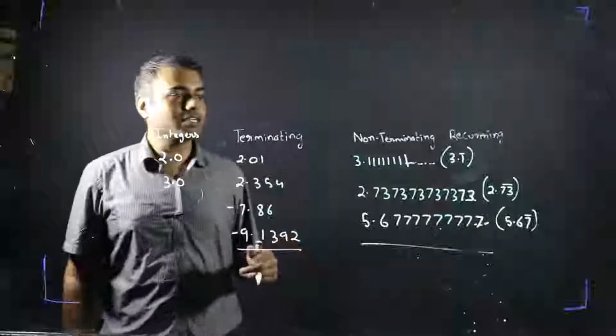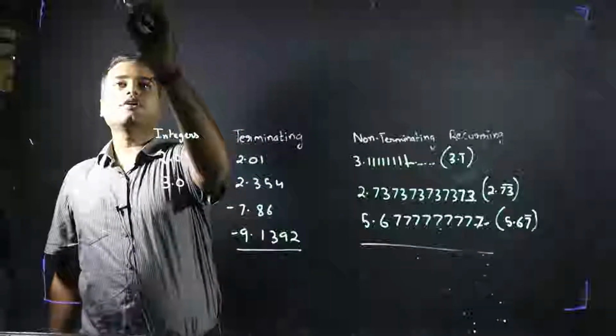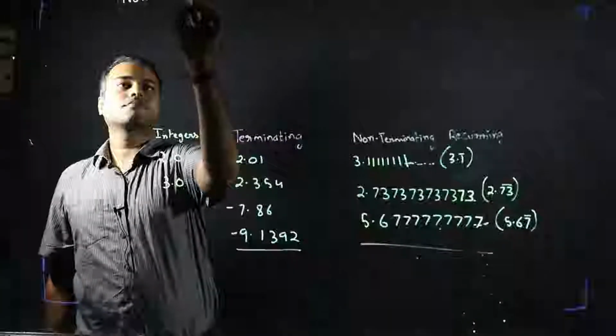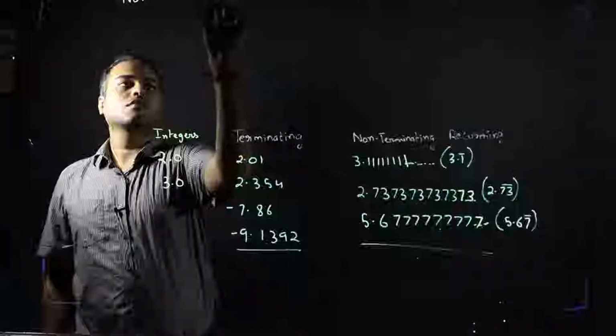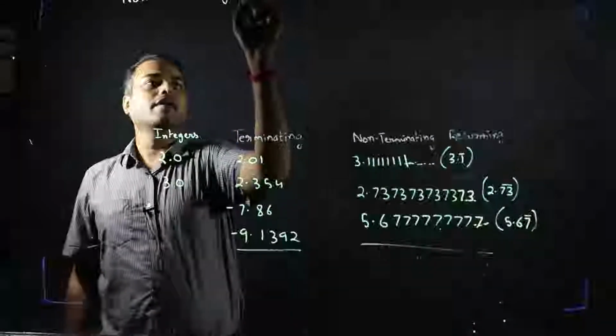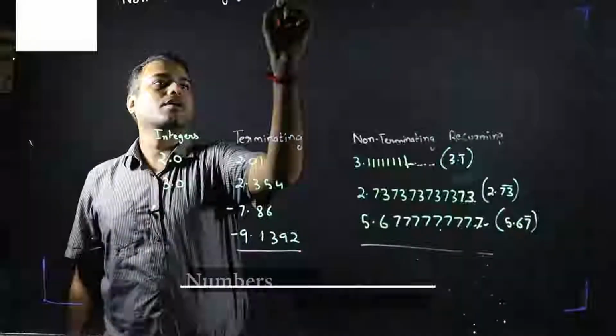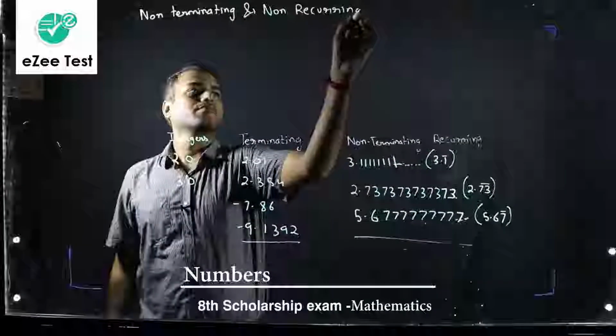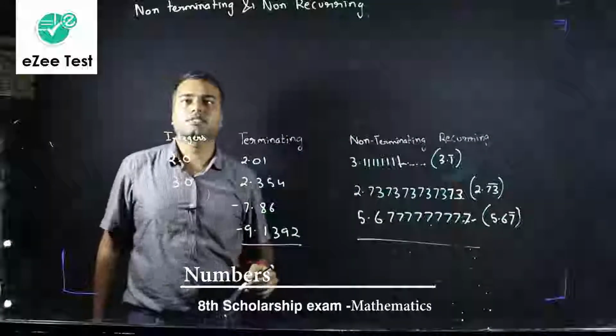So the next classification is non-terminating and non-recurring. Let me give you an example of these types of numbers.